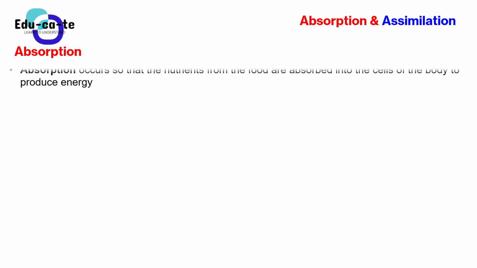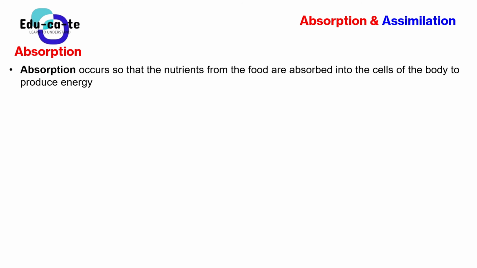So basically, we are going to start with the absorption process. In our last video, when we talked about chemical digestion, we said that the big compounds such as the proteins, the lipids, and the carbohydrates need to be broken down into smaller compounds so that they can be absorbed into the blood. Why do we even eat? Remember that we eat food so that we can gain some energy. So the absorption process is when the nutrients from the food are absorbed into the cells of the body so that they can produce some energy. That is basically how we define absorption.